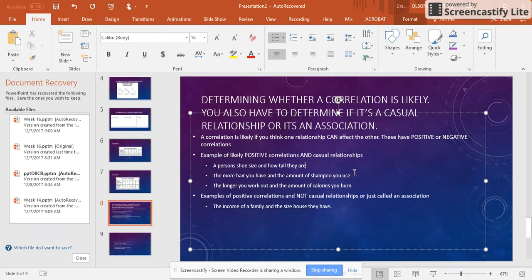This is something called just an association. Like, yeah, usually people with more money have bigger houses. Yes, that's true. But that's not always the case. And so that's when we call it an association, where it's not a causal relationship.